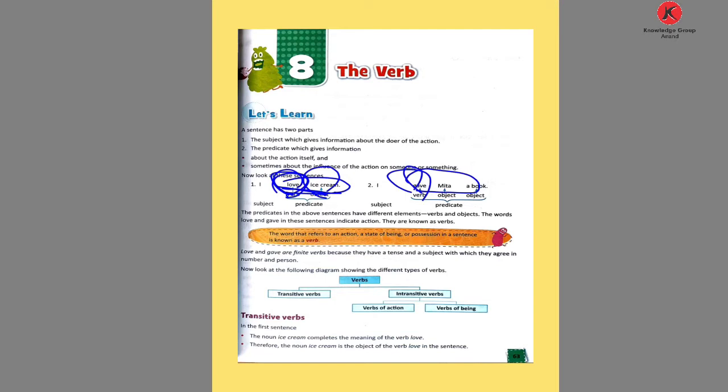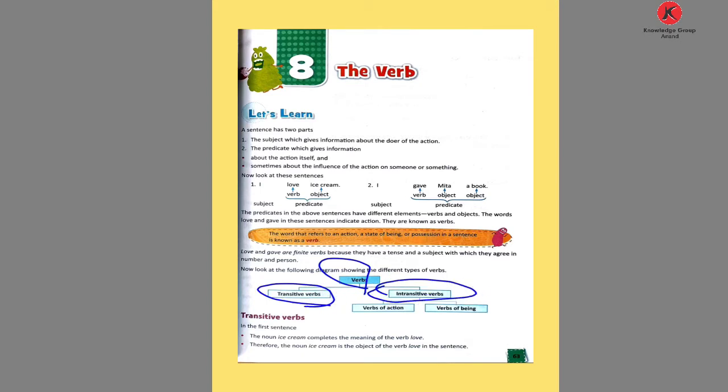Now see the types of verbs. Here there are two types, transitive verbs and intransitive verbs. In intransitive verbs there are also subtypes, verbs of action and verbs of being. But now I am going to talk to you about the transitive verb.